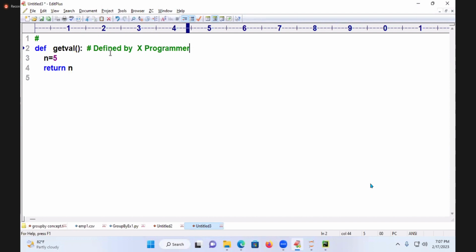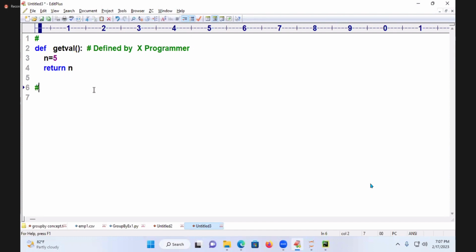This is the function defined by what? X programmer. Are you following me? Yes. N is equal to 5, defined by the X programmer. Next, what I want to do? Somebody else wants to compute the square of this number n.